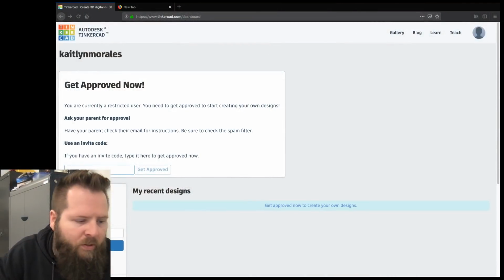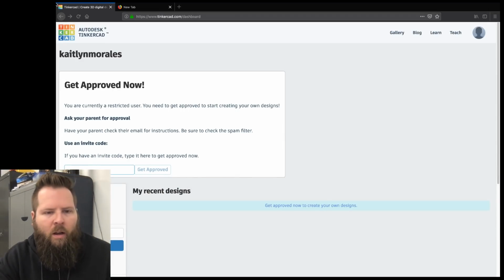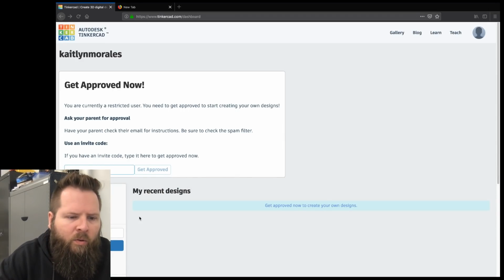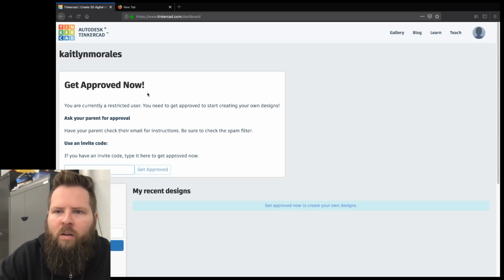Okay, now let's go back over to the screen so that we can see what Caitlin sees now. Oh, and it looks like it shows her username. So, it's not that big a deal to keep your username secret as long as your password's secret. Okay, so right now she's got this. It says get approved now once you log in.